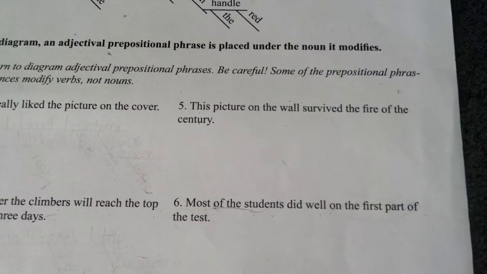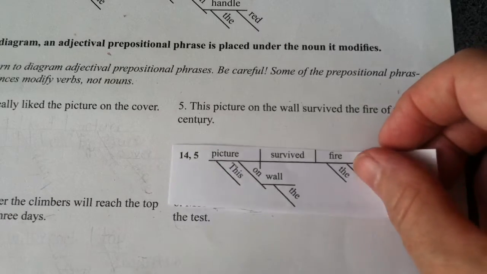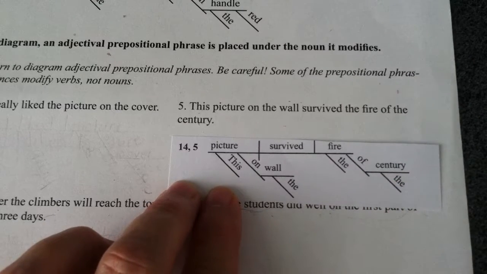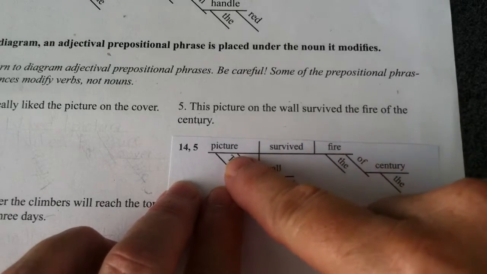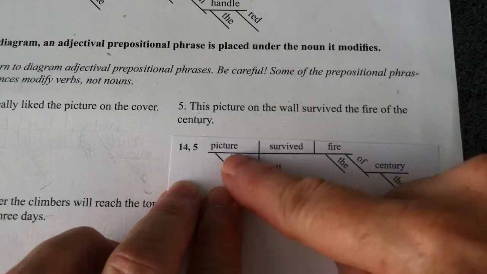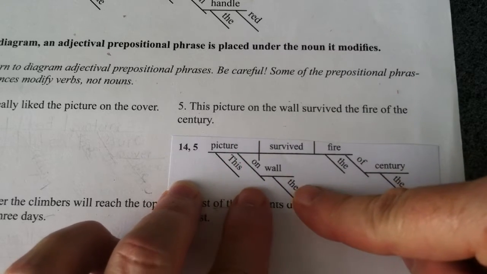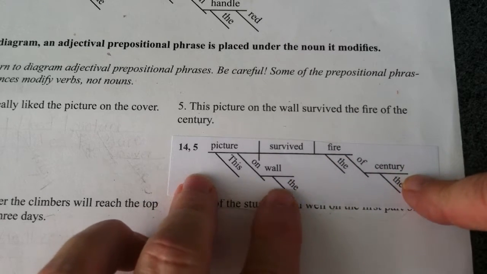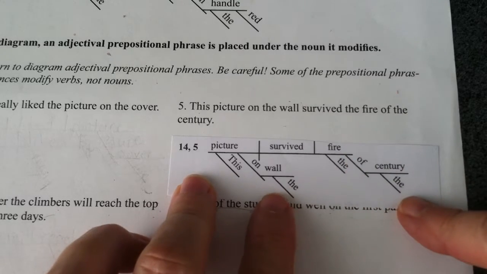Alright, number 5. This picture on the wall survived the fire of the century. Go ahead and pause the video. Okay, what survived the fire of the century? The picture. So picture is the subject. Okay, the picture on the wall. Which picture? The one that's on the wall. Okay, survived what? Survived the fire. Which fire? The fire of the century.